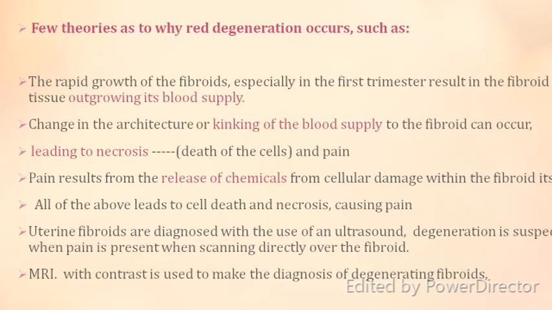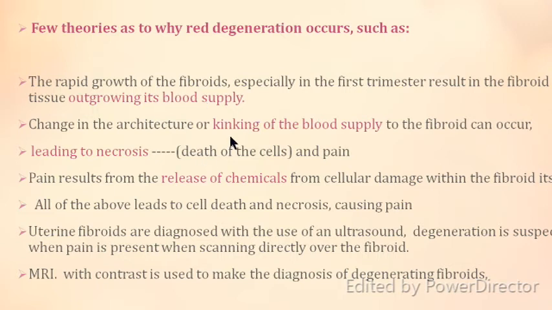Various theories have been put forward as to why this red degeneration occurs. It has been said that the fibroid, because of the changes in pregnancy, especially in the first trimester, outgrows its blood supply. So when there is no blood supply, these changes of red degeneration occur.